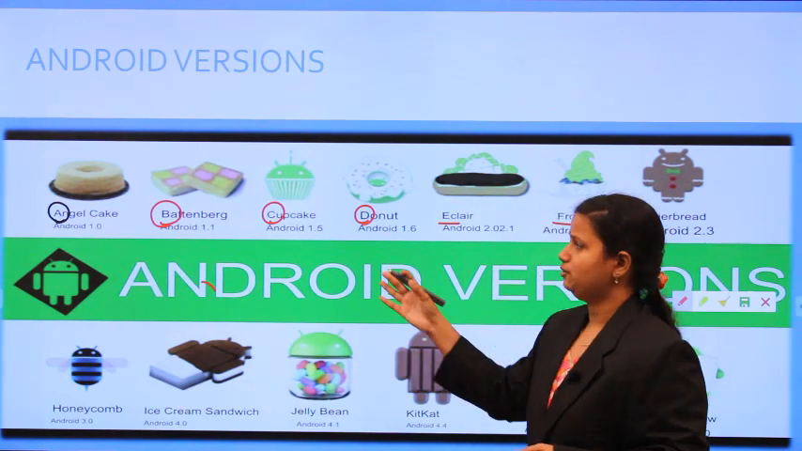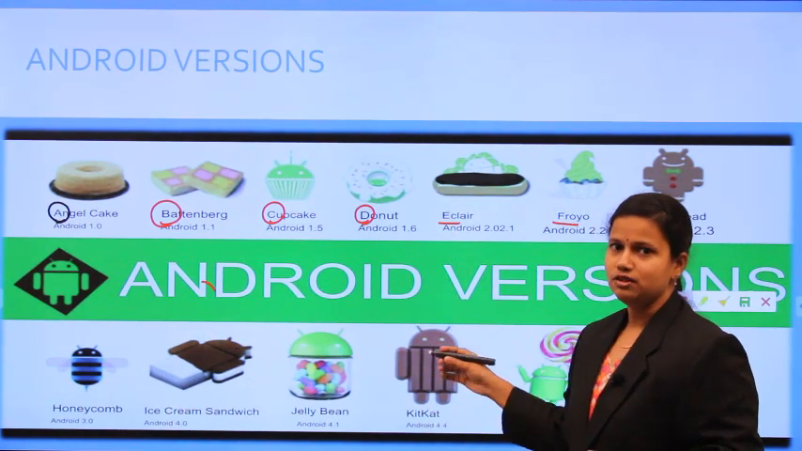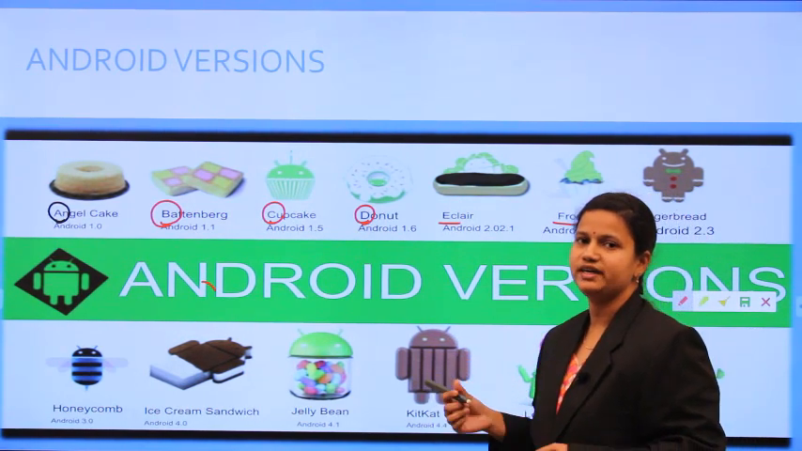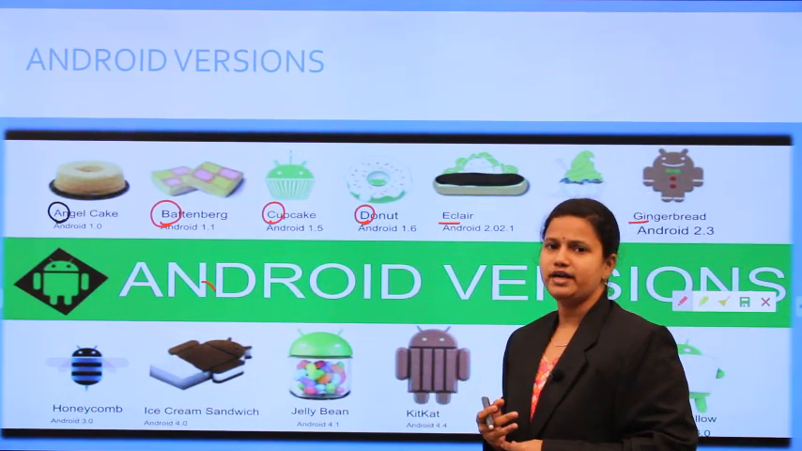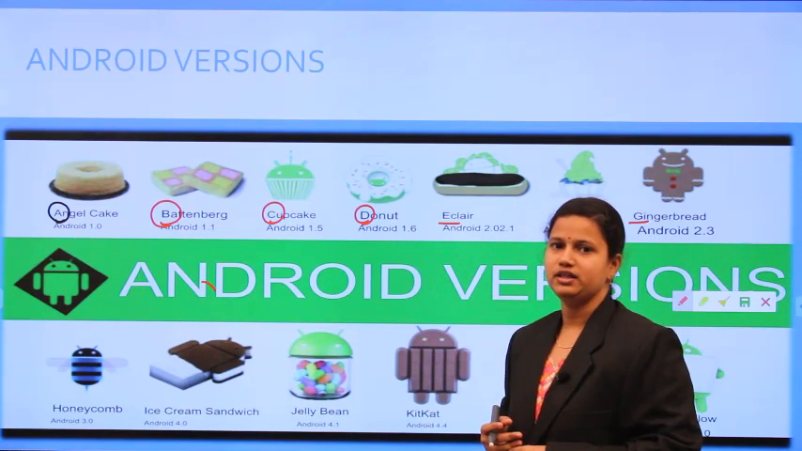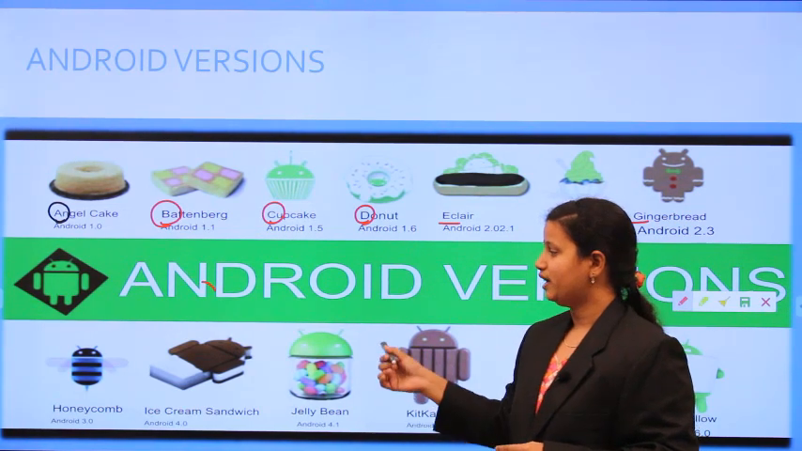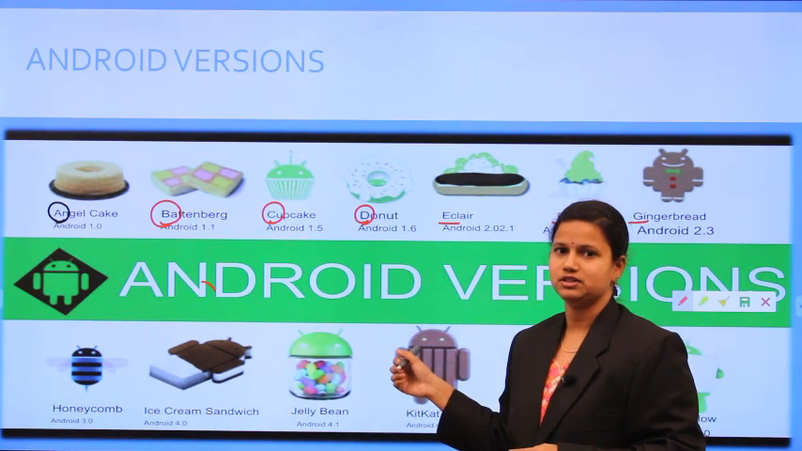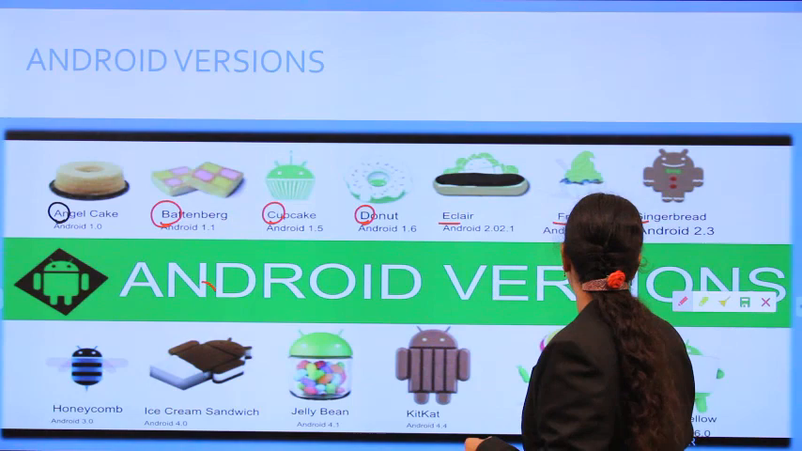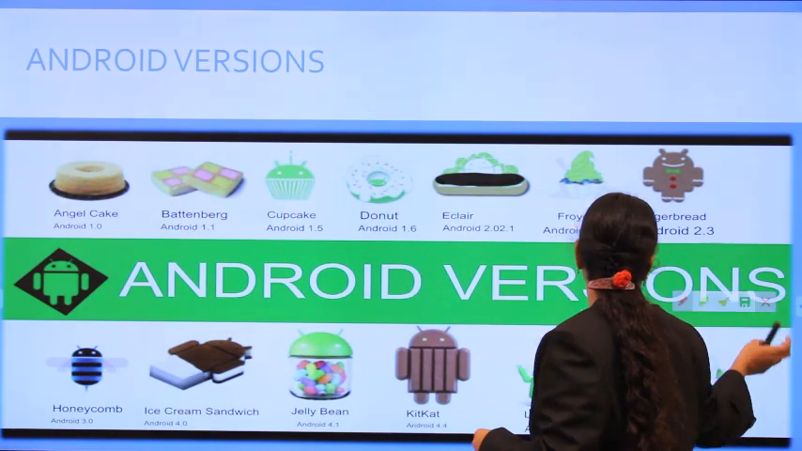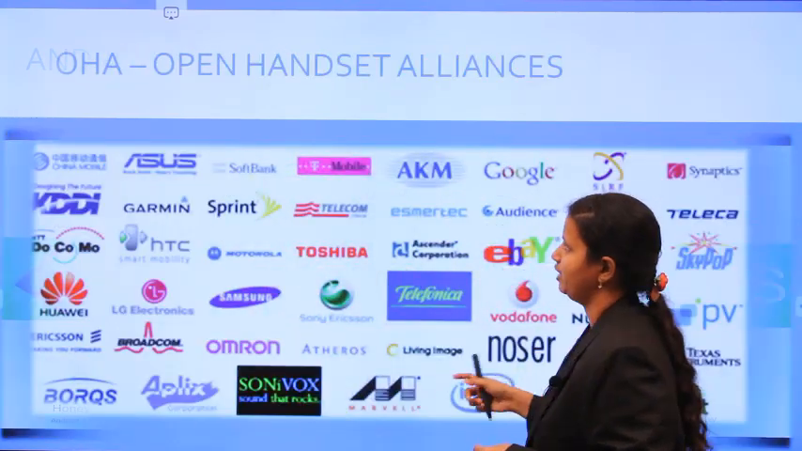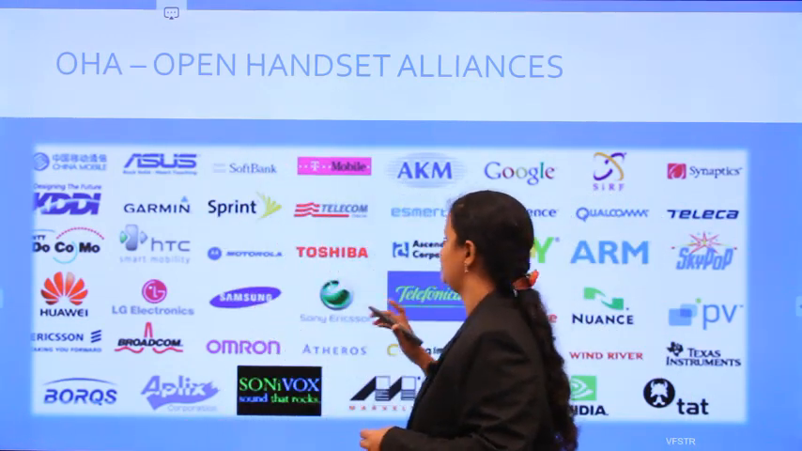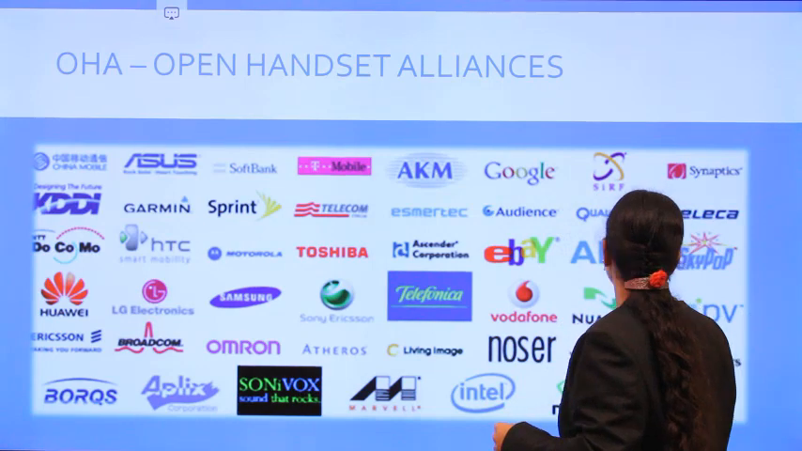So when you look at these versions, mostly 15 to 17 versions have been released since the introduction of Android. The introduction of Android was in the year 2003, but by the year 2020, they had introduced nearly 15 versions. Why? The main reason they introduced so many versions is OHA.